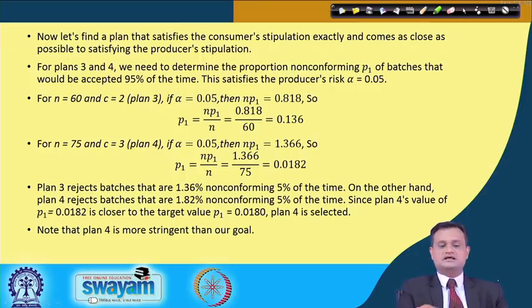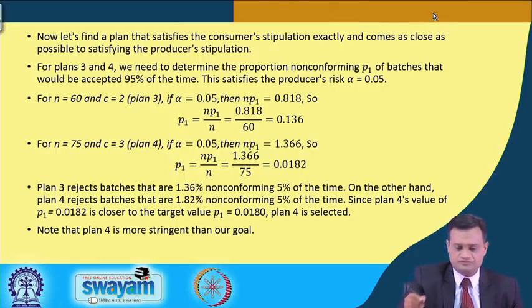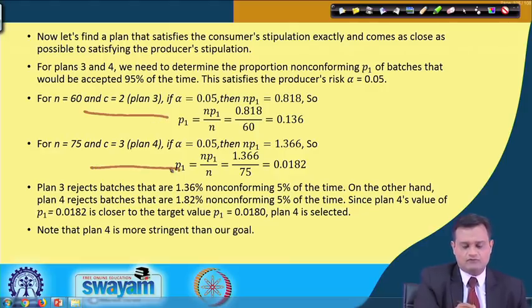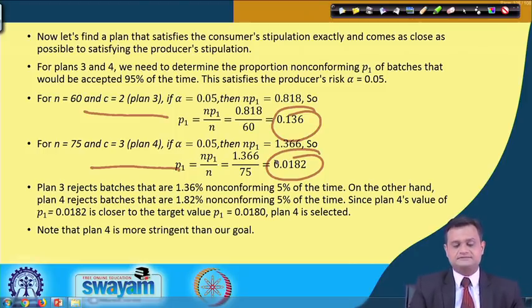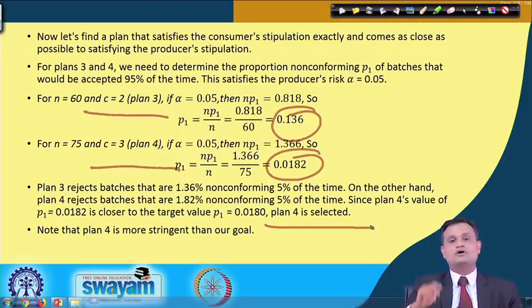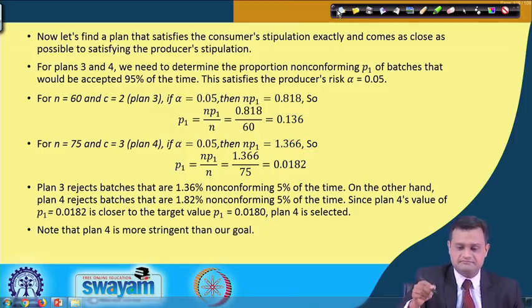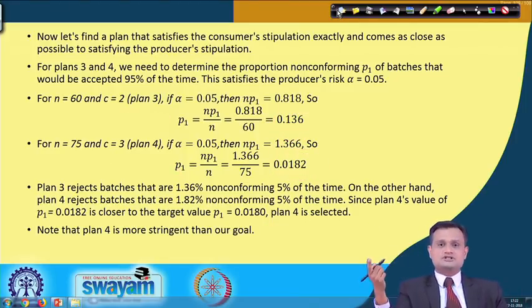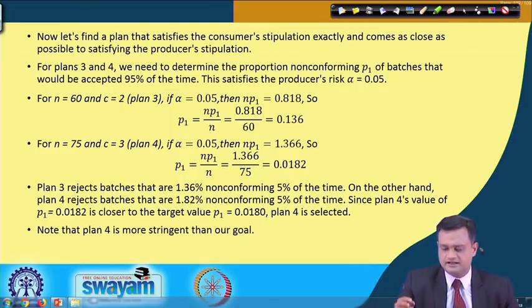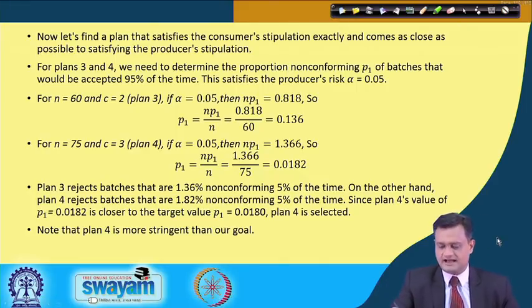Similarly I can analyze my plan 3 and plan 4 here, and what you can see is that I am getting P1 of 0.136 and P1 of 0.018. So you will select plan 4, which is very close to the expected value of my producer stipulation, and I can here meet my consumer stipulation exactly in plan 3 and 4, and be very close to the stipulation of my producer. So maybe it sounds a little bit confusing, but the concept is very simple, as I explained.